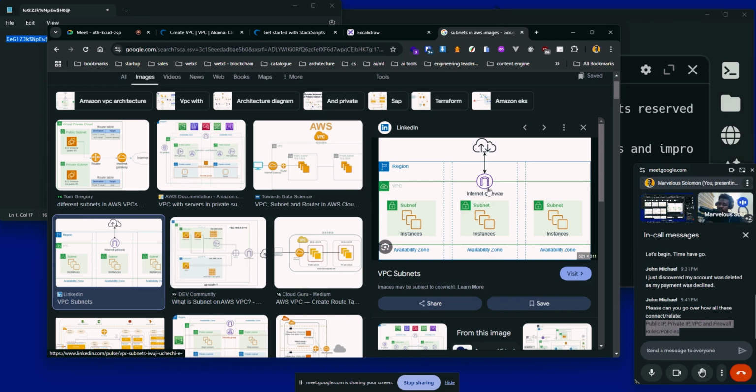Now, inside each of these subnets, I have an instance, which is an EC2 instance. And each of these EC2 instances is hosted in a different availability zone, as you can see. They are all inside the VPC, in different subnets, and these subnets can be set to public or private. If it's private, it means you don't want to allow anything else to communicate with that particular resource within that subnet. If it's public, it means you can basically expose it. You want it to be public. So most times people deploy applications.